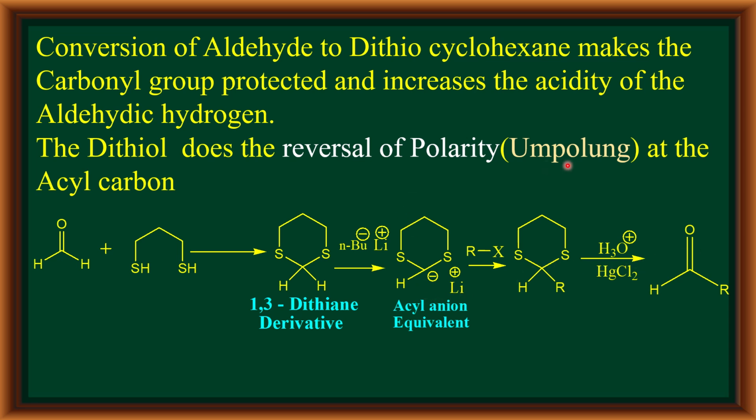Therefore, Umpolung means a reversal of polarity, which means in a carbonyl carbon, usually we can generate only positive charge and not negative charge. But into the very same carbonyl carbon, using this procedure, we are able to generate negative charge. This is what we call reversal of polarity, which is expressed by the German word Umpolung.